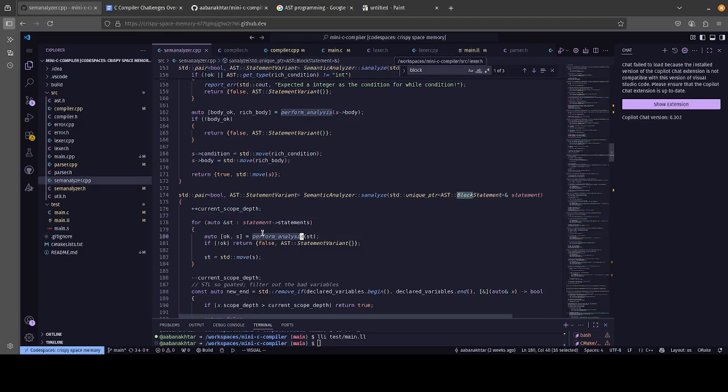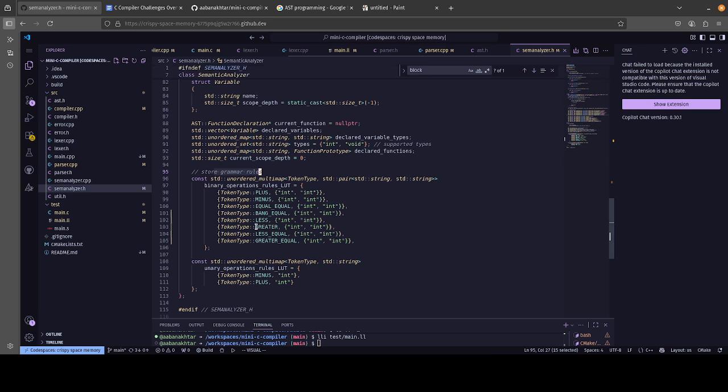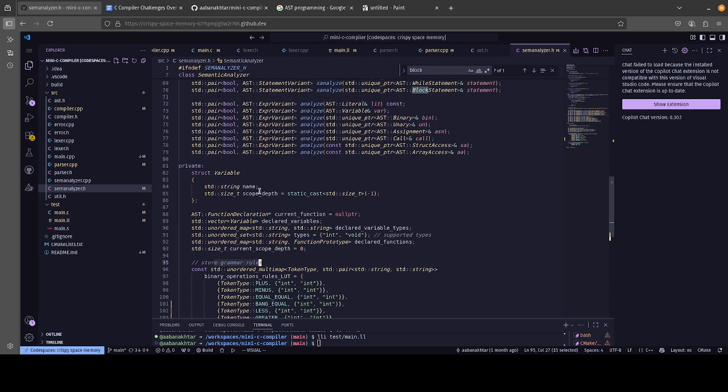And so, yeah, we do the analysis on the statements, obviously, and then we decrement the scope depth. Effectively, when we make a variable, it stores its scope depth in the struct for the variable itself. As you can see, we can see its scope depth. Right now it's infinite because -1 as a size_t wraps around to a gazillion, basically.